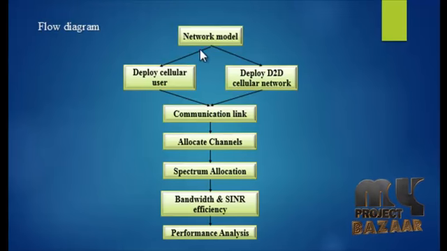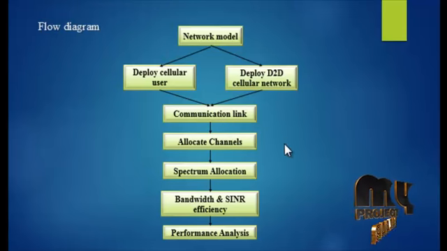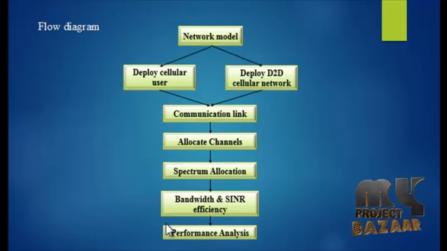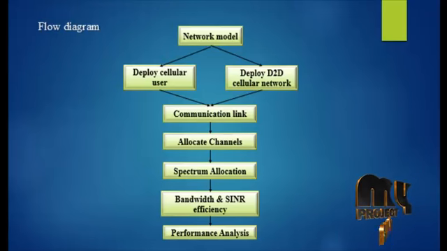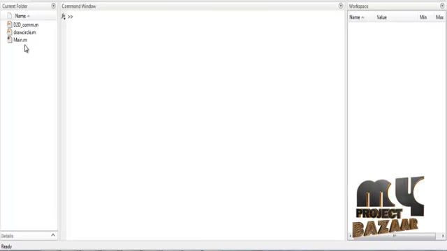Finally, we calculate the D2D devices of the cellular network, optimize the value of the communication link, and calculate the performance analysis of the process. This is the overall flow diagram of the process. Let us discuss the running procedure for the product.